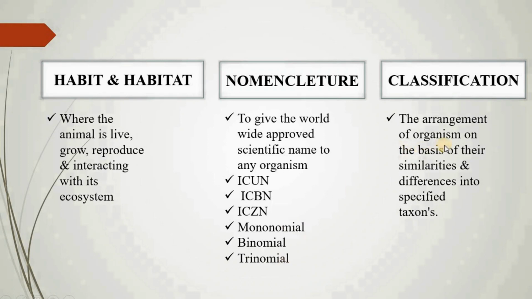Now, what is classification? The arrangement of organisms on the basis of their similarities and differences into specified taxa like phylum, order, family, genus, group, etc. So classification is the arrangement of organisms on the basis of which characters, which similarities and which dissimilarities they have.